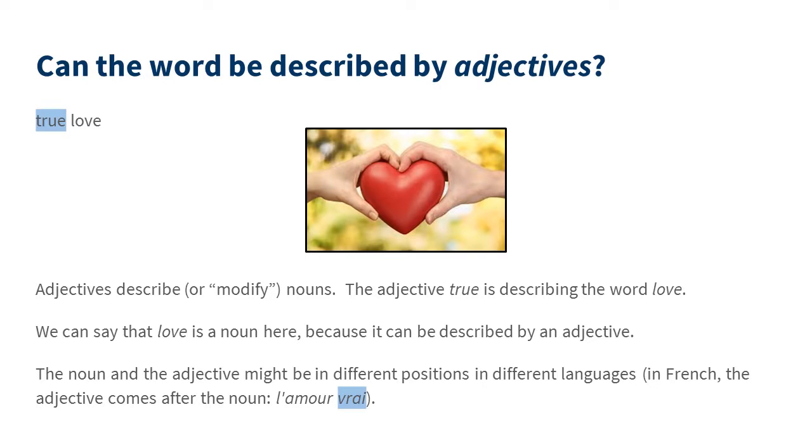The next question, to ask if a word could be a noun, is, can the word be described by adjectives? So if we have the example true love, true is an adjective, and love is a noun that is described by true. Adjectives describe or modify nouns. The adjective true is describing the word love in this example. We can say that love is a noun here because it can be described by an adjective. The noun and adjective might be in different positions in different languages, such as in French, where the adjective comes after the noun.